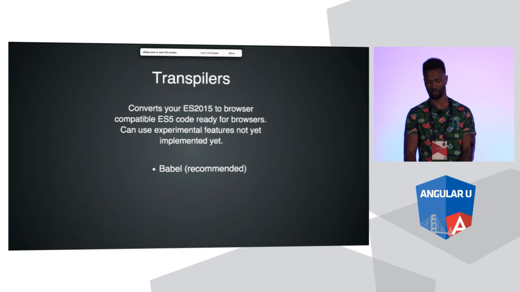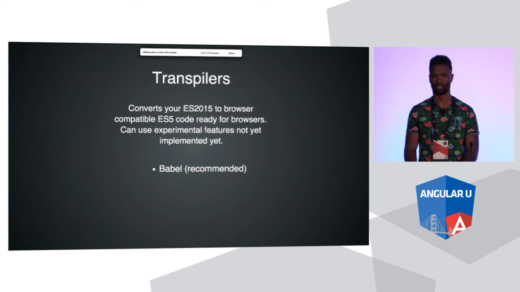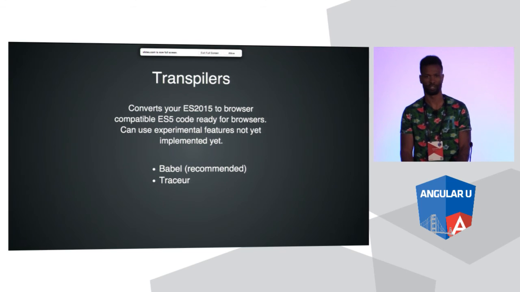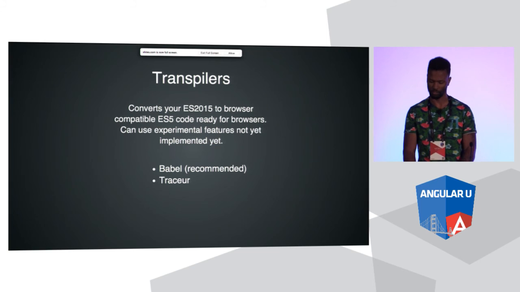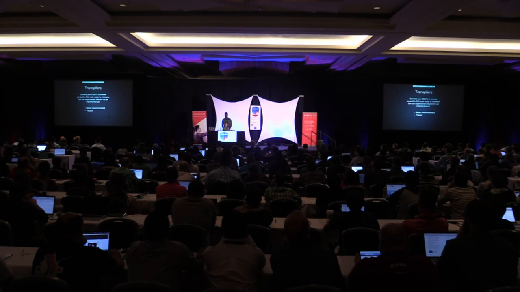So my favorite one that I recommend is Babel. I think some people pronounce it differently. I'm not sure how, but that's the one that I recommend. It's pretty good. Traceur is another one. The difference between the two, in my opinion, is that the thing I like about Babel the most is the code that it spits out. It seems like something a human can read, and Traceur spits out something that looks like Chappie would have to read or something like that. I'd rather read what Babel has. And they have better support for experimental features and stuff.